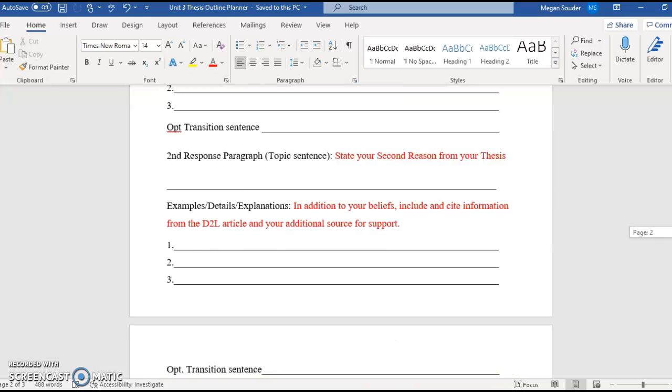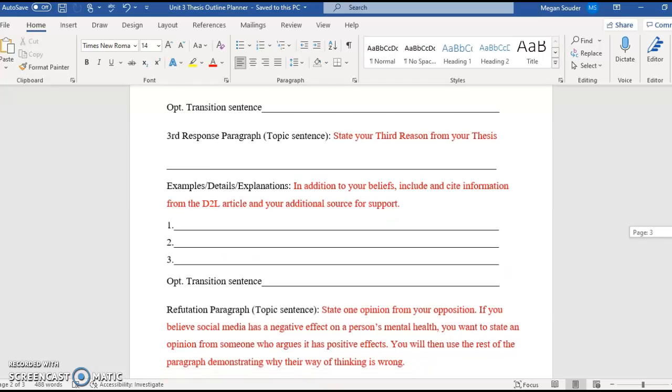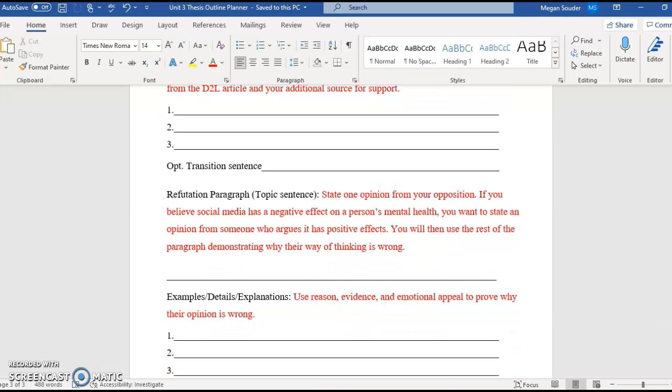All right, so you'll do that for 1, 2, and 3. The last paragraph of the core of the body here is the refutation. So in any good argument, you should look at the other side's opinion. Okay? You want to present the other side's opinion, and then you want to prove why they're wrong. So for this refutation paragraph, I want you to clearly state an opinion from the other side in the topic sentence, and then use the body of the paragraph to prove why this way of thinking is wrong.